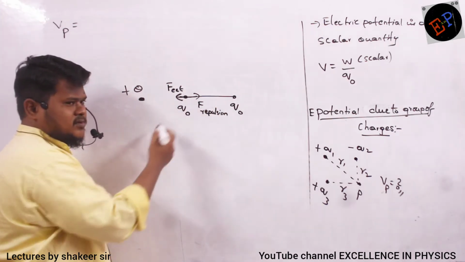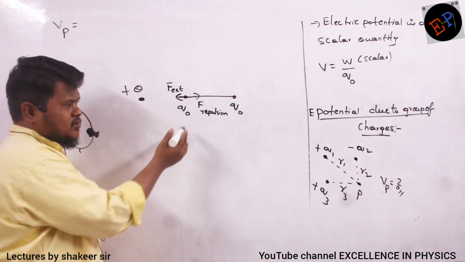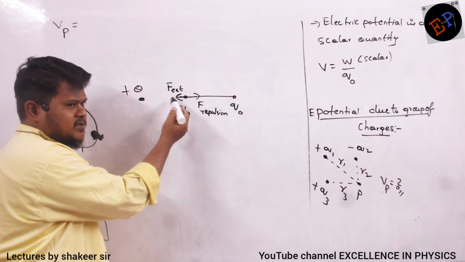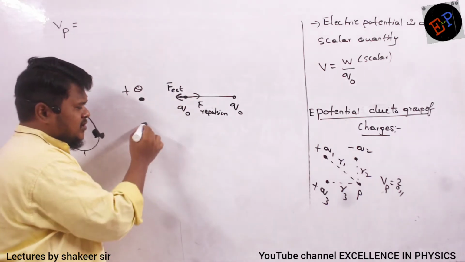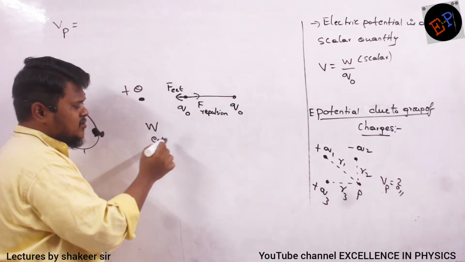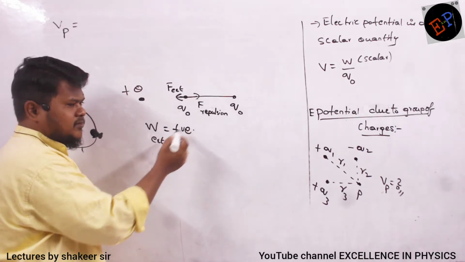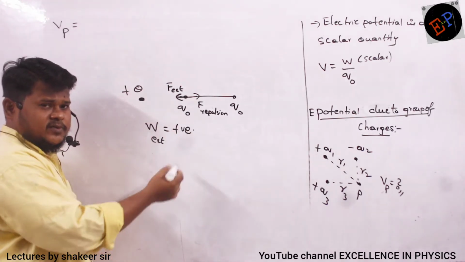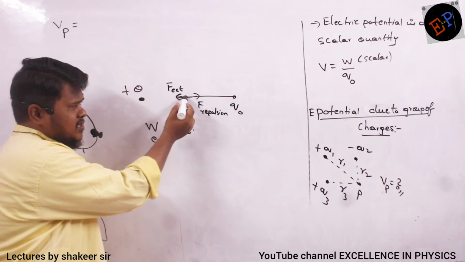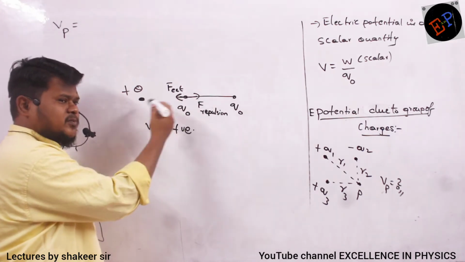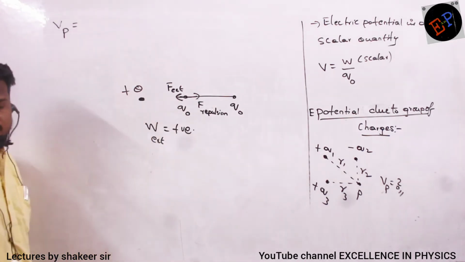They are like charges, so a force of repulsion will be there. To oppose this force of repulsion, I have to apply force in the opposite direction. So here the work done by the external force is positive. Why is the work done by the external force positive? Because I am applying force in this direction and I am also moving in the same direction. Are you able to understand?